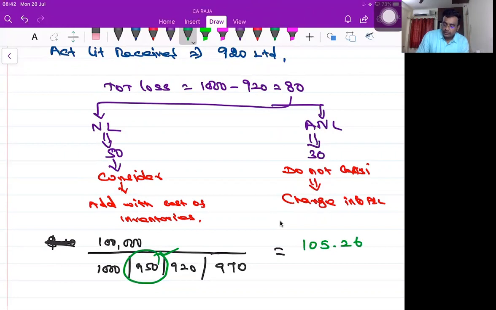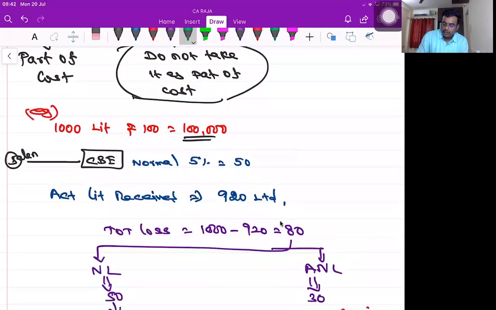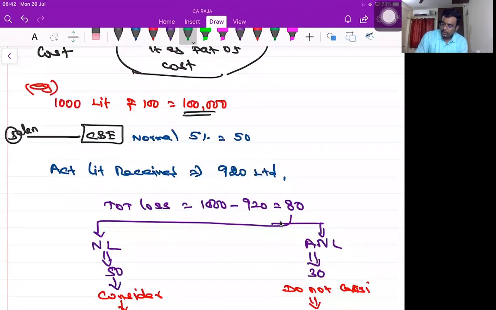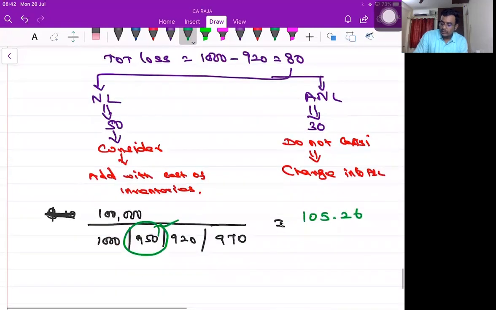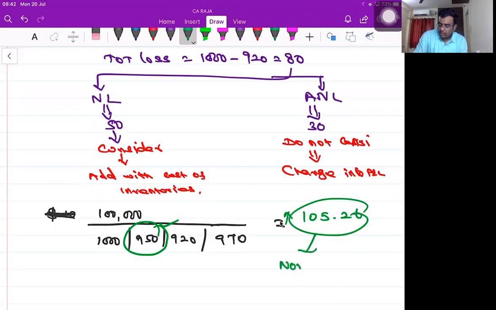At Salem, can you please tell me the price of petrol per liter? 100. Once it comes to Coimbatore, it has increased to 105. So we consider normal loss as a part of cost.